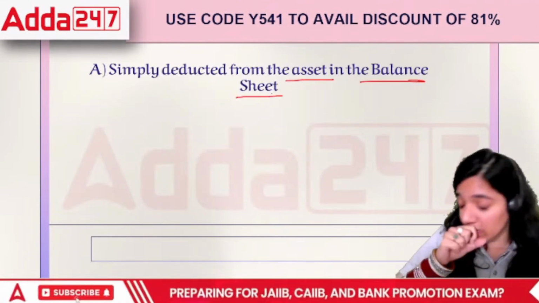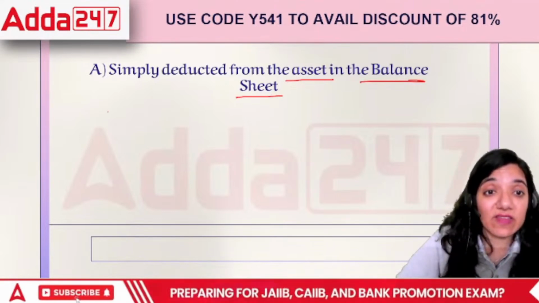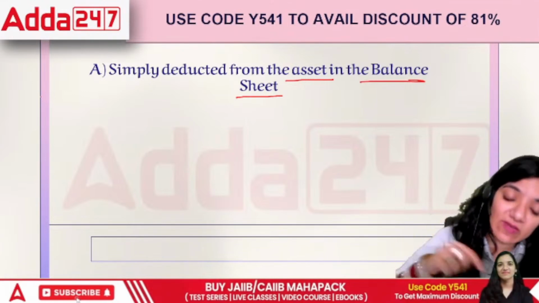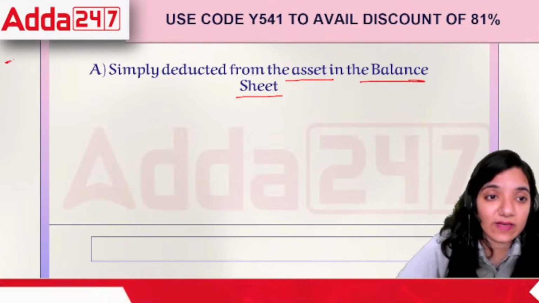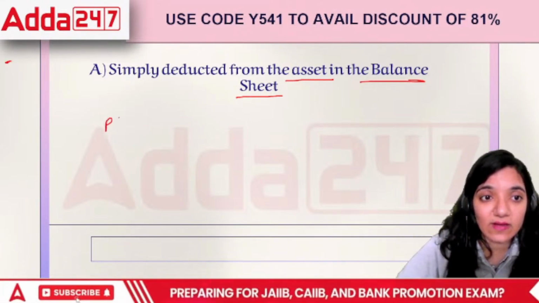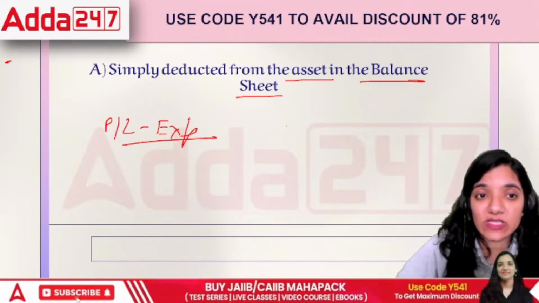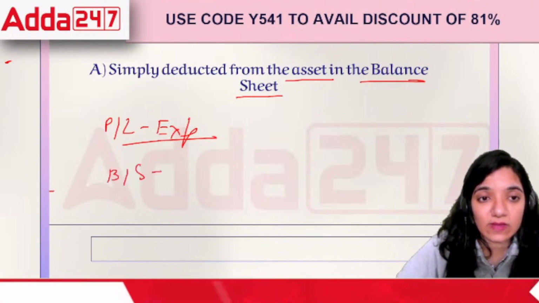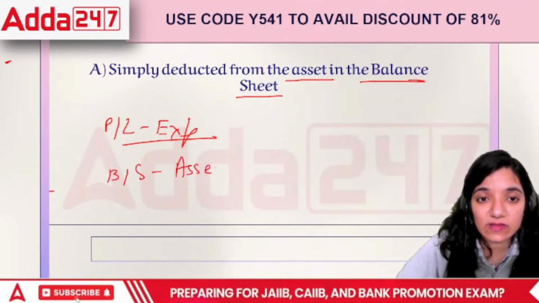If it is given in the trial balance, we would deduct it from the balance sheet. If it is given outside, first of all, show it in the P&L as an expense and then show it in the balance sheet, asset minus depreciation.